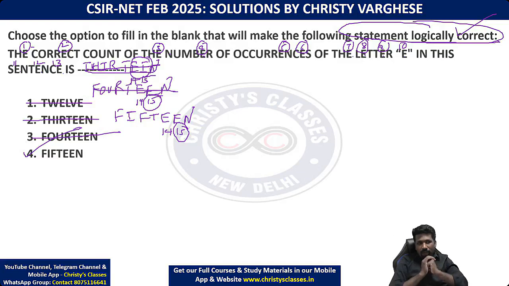But if you enter 12 in the blank, 12 has 2 more E's which make the count 15. Or you don't have to enter 12 because without 12 itself it is 13. It will be 13 or more, na? So obviously 12 is readily eliminated when you counted 13 E's itself.